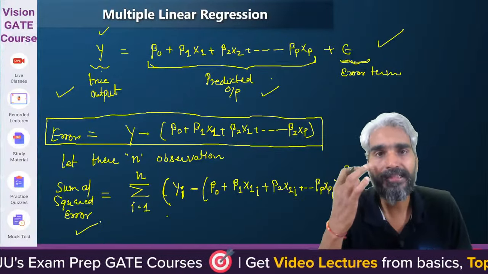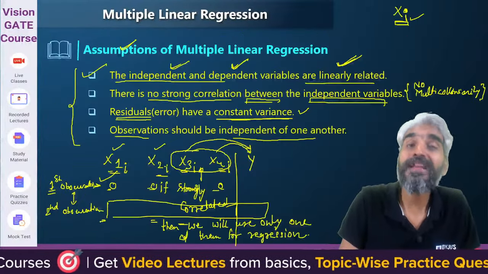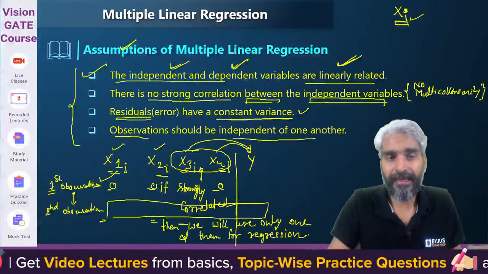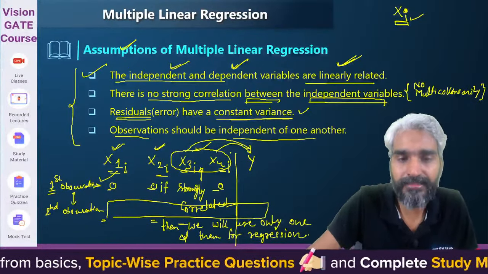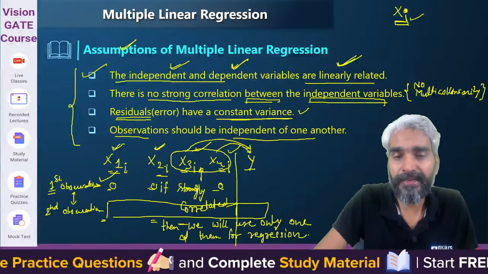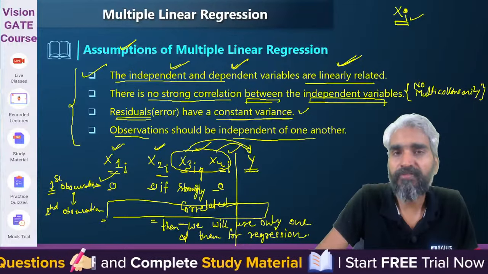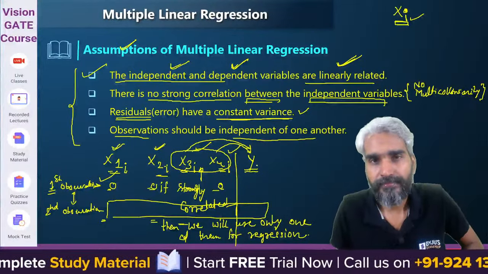Please try to understand: as we increase the number of independent variables, you will feel that the predicted value of y should become more and more correct. Yes or no?